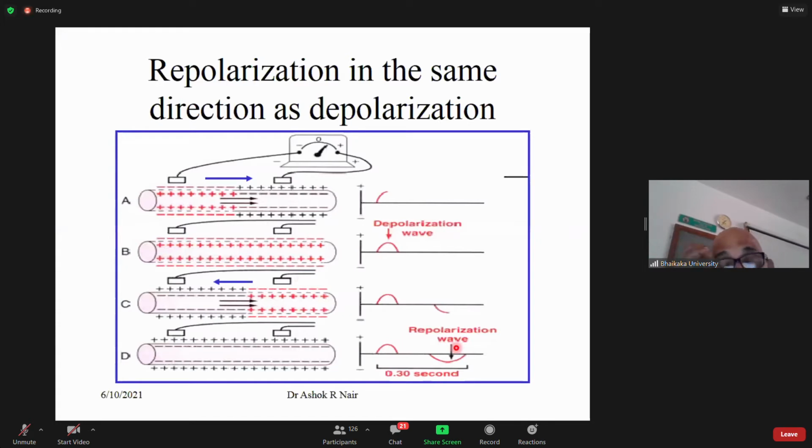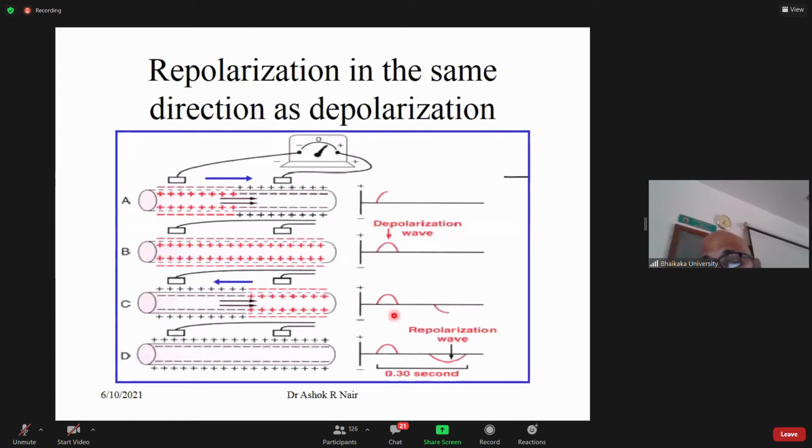When the depolarization is occurring in case of A in this direction, repolarization is also occurring in the same way. The region which got depolarized first is getting repolarized first. Then the electrical vector is in the opposite direction. We are getting a downward deflection, because the recording electrode, this is the positive recording electrode, is seeing the electrical vector going away from it.